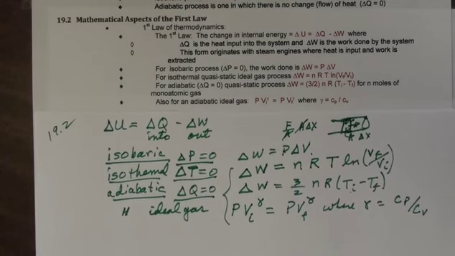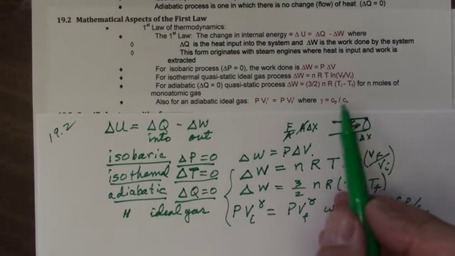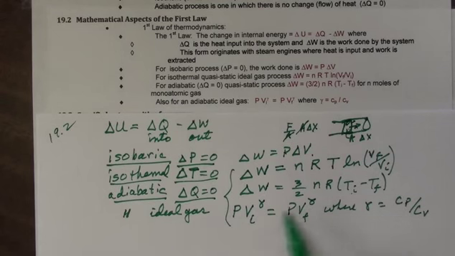In the next section, we'll be talking about specific heats some more, but these are the ratios of the two specific heats that give you gamma, and we'll discuss gamma a little bit more when we talk more about ideal gases.